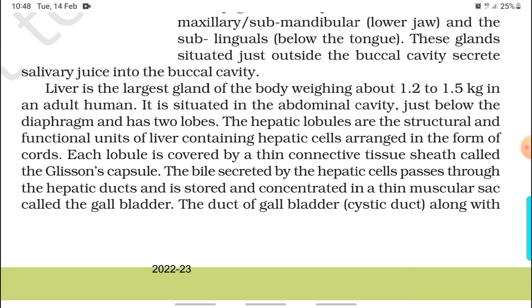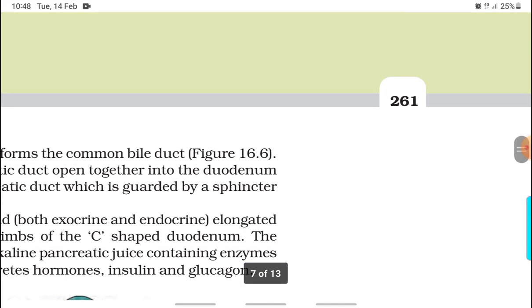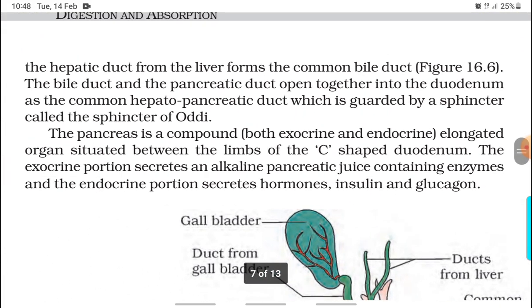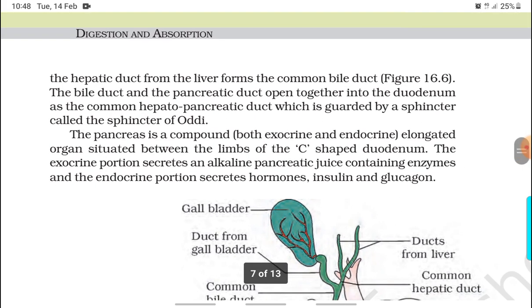muscular sac called gallbladder. The duct of gallbladder, or the cystic duct, along with the hepatic duct from the liver, forms the common bile duct. The bile duct and the pancreatic duct open together into the duodenum as the common hepatopancreatic duct, which is guarded by a sphincter called the sphincter of Oddi.